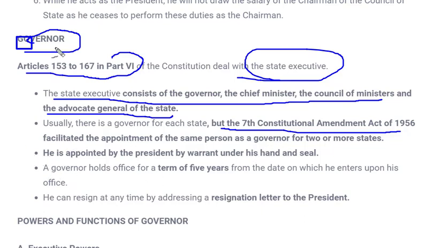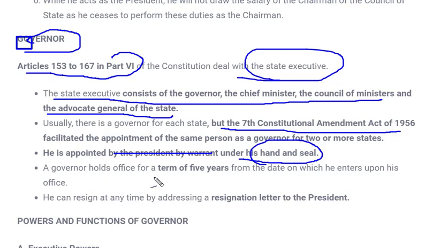Now what is difference between governor and president? In president we saw that there is election procedure for president. That means president was elected either by indirect method, but yeah, he was elected. But in case of governor, governor is not elected. He is appointed by president under his hand and seal. That means president is the one who is responsible for appointing governor at every state.